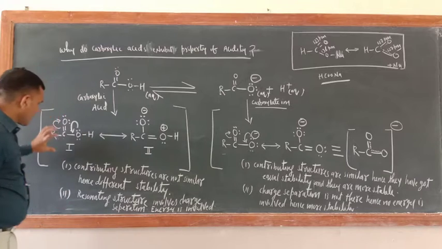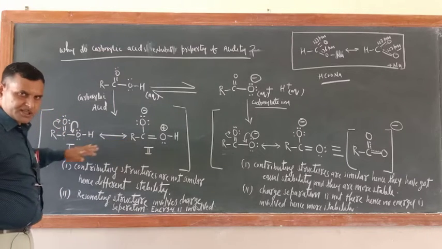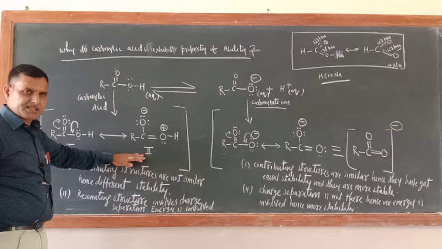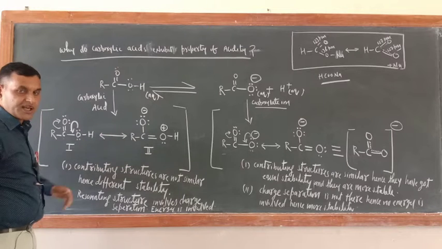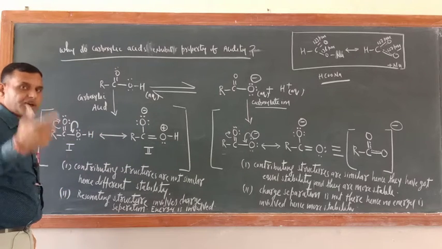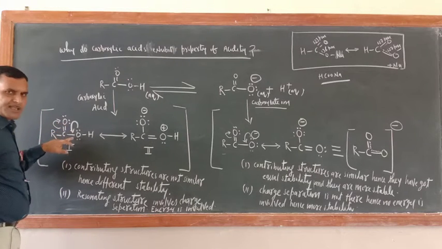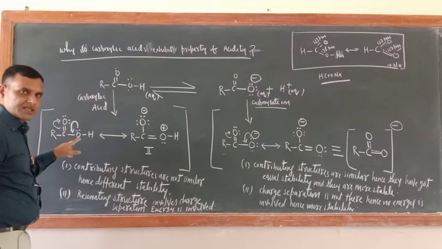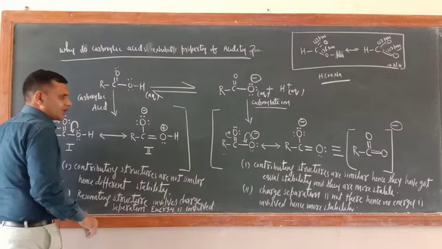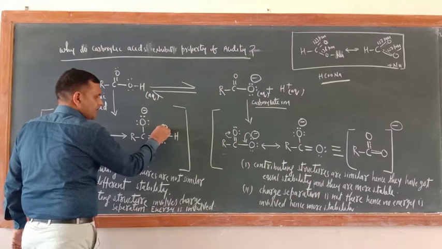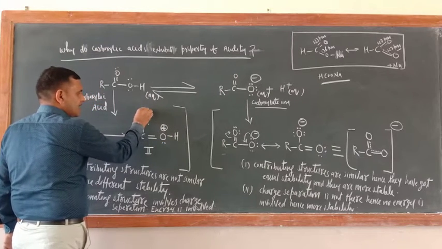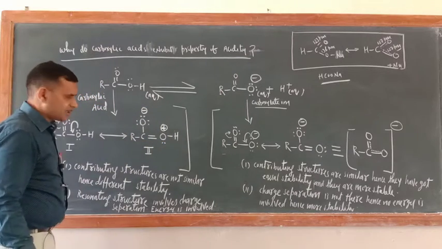But just see, compare these resonating structures. This is the first resonating structure, this is the second resonating structure. Just see, both structures are unequal. Why? In structure number one, charge separation is not there. No one has received a positive or negative charge. Here, this oxygen has received the positive charge and this oxygen has received the negative charge. Correct?